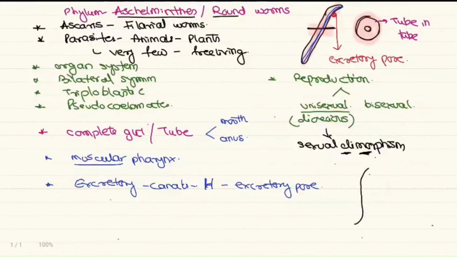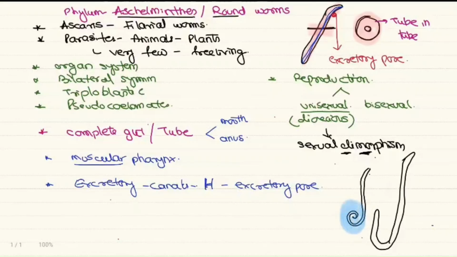So males are shorter, thinner, with a curved posterior end, whereas the females are thicker, longer, and the posterior end is straight. Now this is called sexual dimorphism. Fertilization is internal as they are parasites.